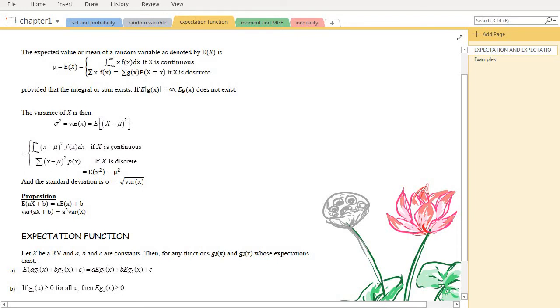In the continuous case, it is equal to the integral of x deviating from mu in square form multiplied with the pdf fx.